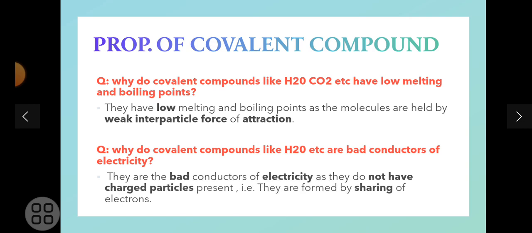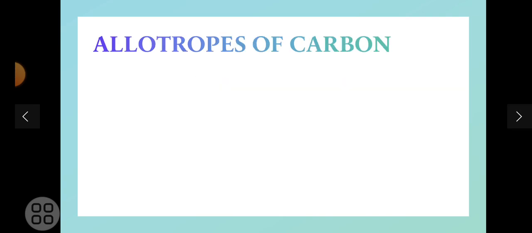Then another property is that they are bad conductors of electricity as they do not have charged particles present. That is, they are formed by sharing of electrons. Obviously yes, they are formed by sharing of electrons. That means there is no positive or cation or anion charge on them. Question can come that why do covalent compounds like H2 etc. are bad conductors of electricity.